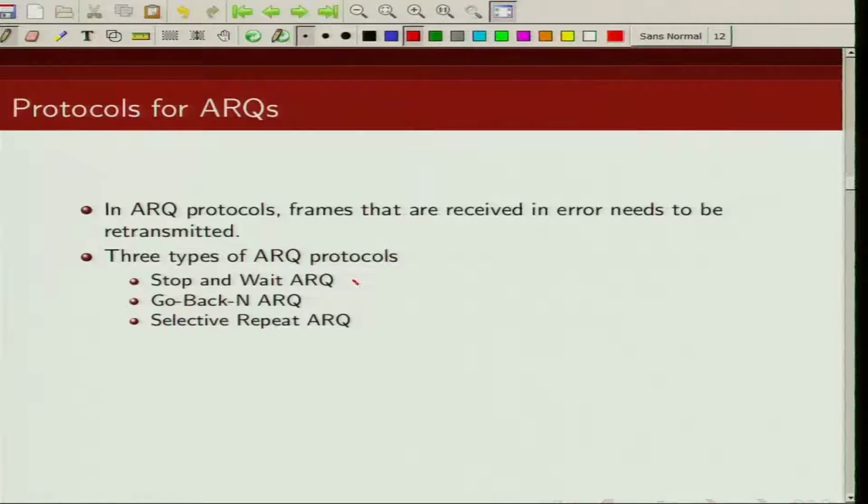The first one is called stop and wait. The second is known as go back n, and the third is known as selective repeat ARQ scheme. We are going to talk about each one of them in detail, and we are also going to do performance analysis of each of these ARQ protocols.